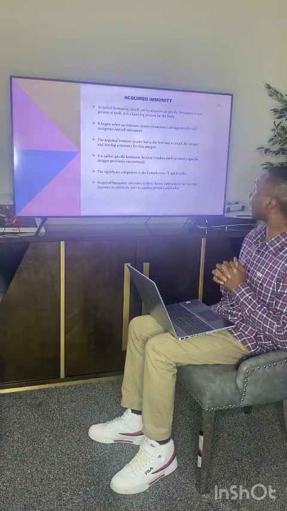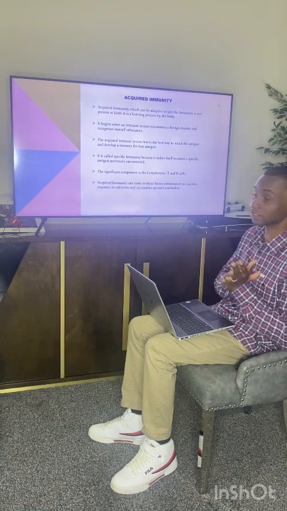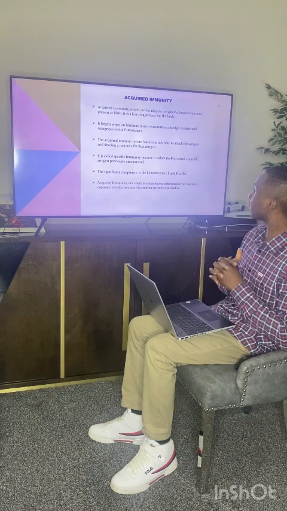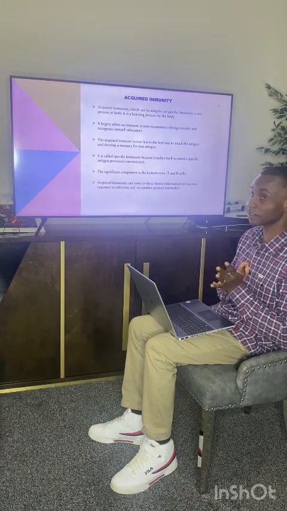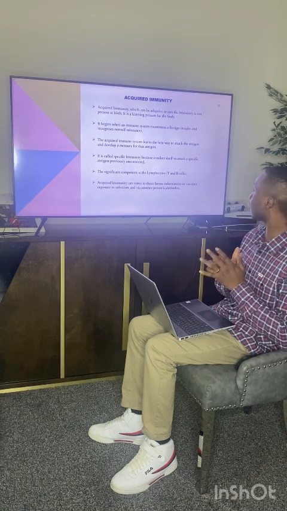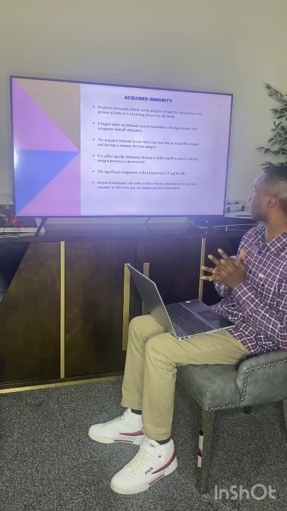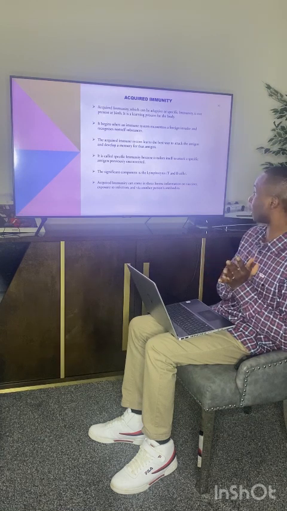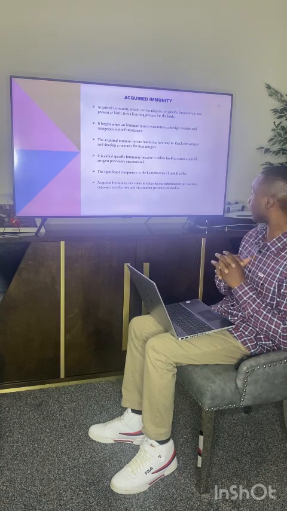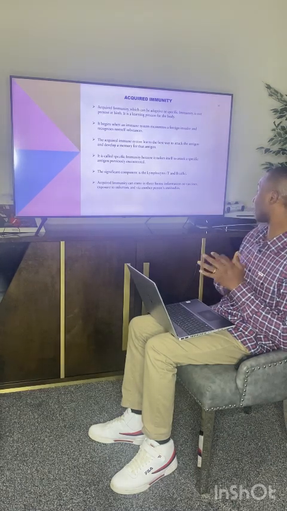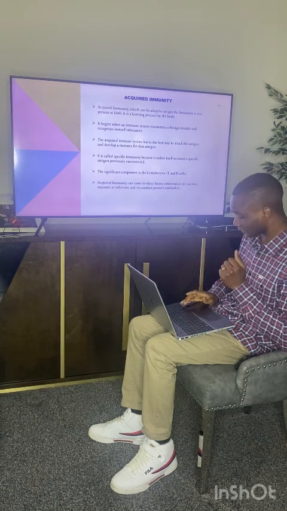Acquired immunity. Acquired immunity, which can be adaptive or specific immunity, is not present at birth, but it is the way the body learns. It begins when the immune system encounters a foreign invader and recognizes non-self substances. The immune system learns the best way to attack and develops a memory of that antigen so that when it comes in contact with it again, it knows the best way to attack it. The most significant component is the lymphocyte. Acquired immunity can come in three forms: vaccines, exposure to infection, and via another person's antibodies.